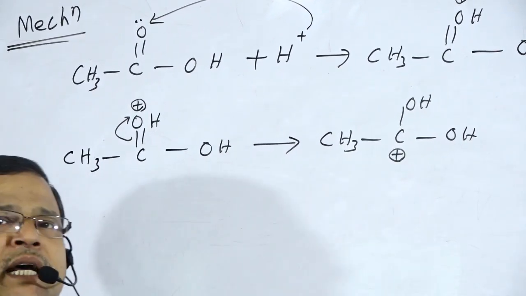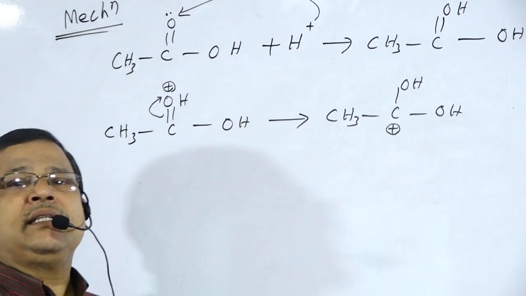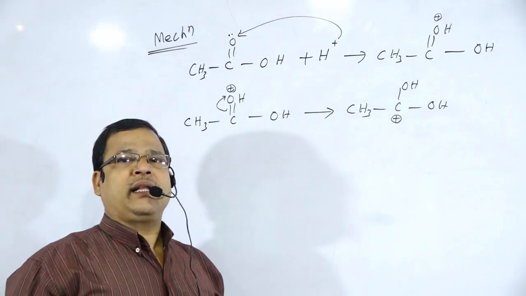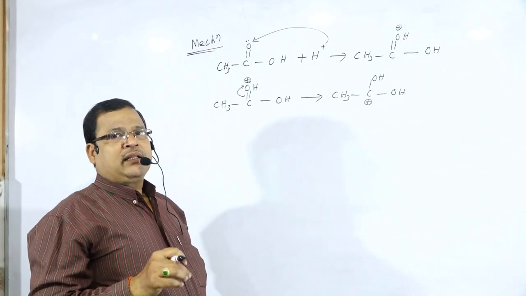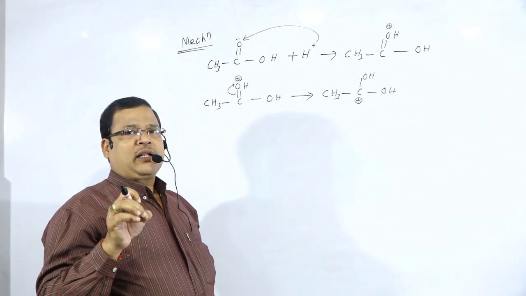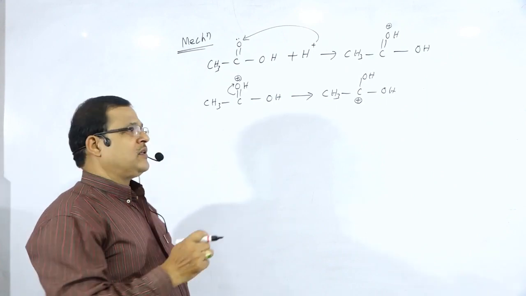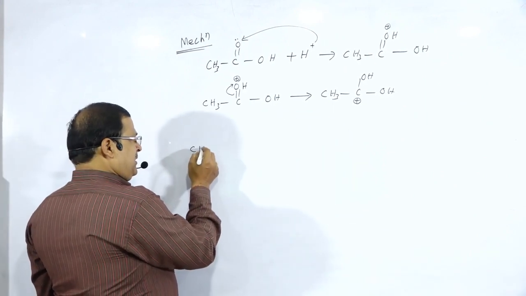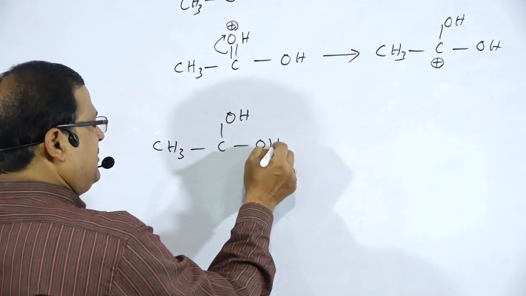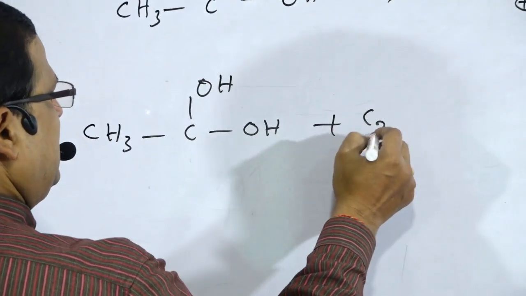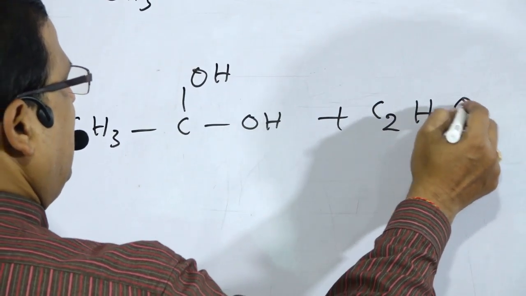This positively charged carbon species, the carbocation, is attacked by the oxygen atom of the alcohol which contains a lone pair of electrons. That is CH3 C(OH)OH plus C2H5OH, that is the alcohol.